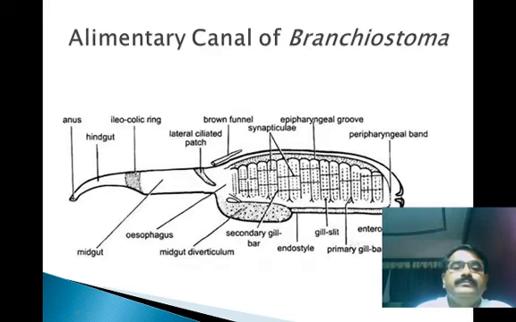Now the digestive system of Amphioxus consists of the head, then the pharynx, then beside the pharynx there is the esophagus, then the esophagus leads into the intestine, and the intestine has the foregut, midgut and hindgut.